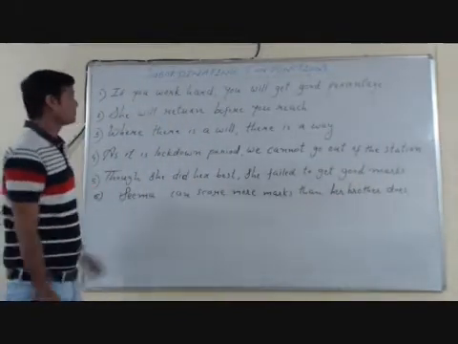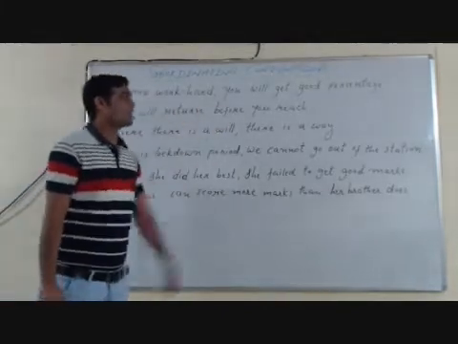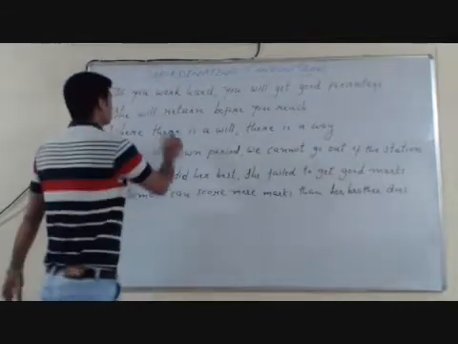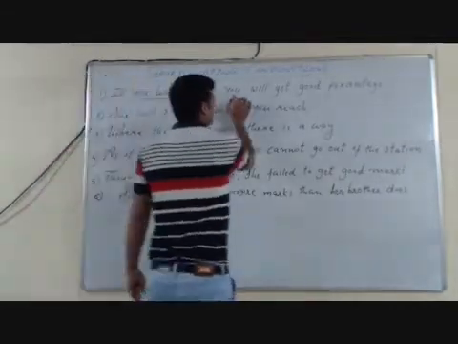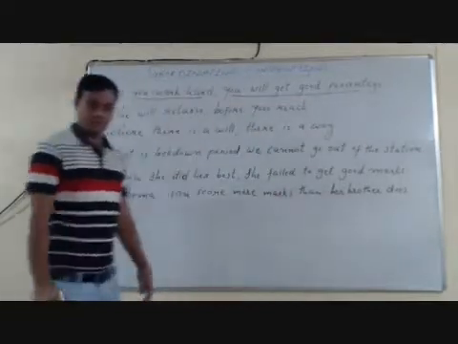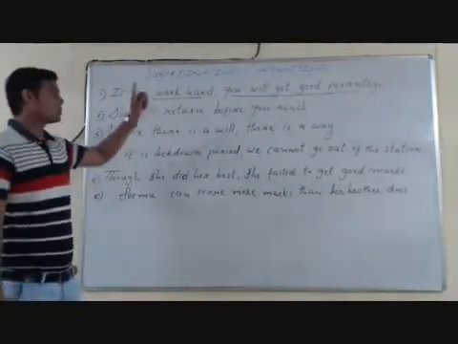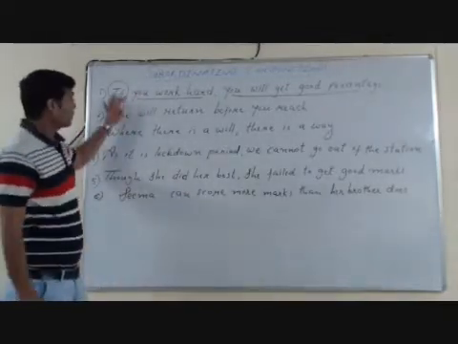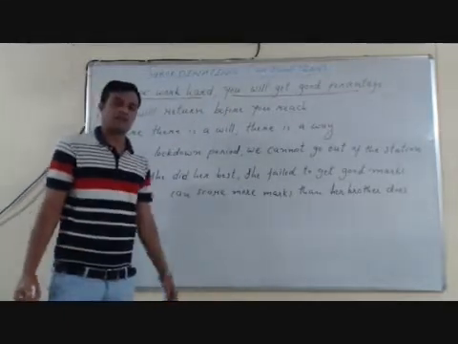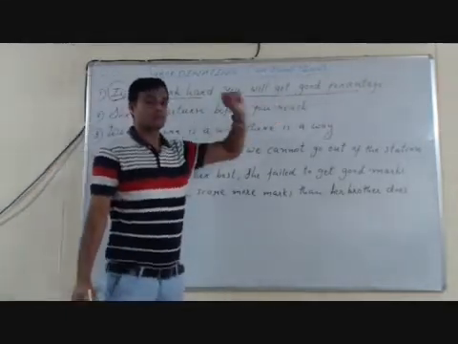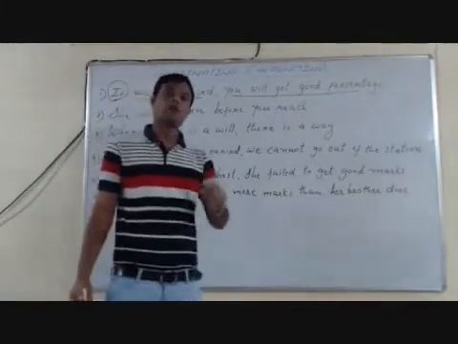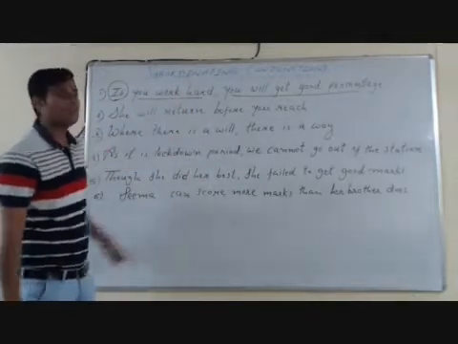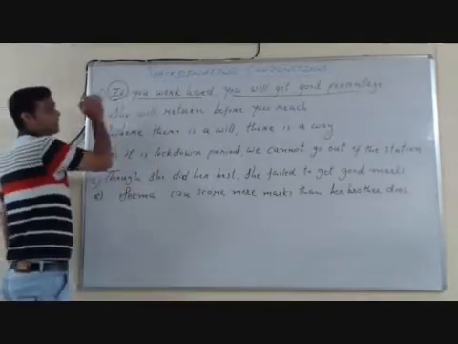The first sentence: if you work hard, you will get good percentage. If you see here, there are two clauses: you work hard, you will get good percentage. And these two clauses are joined with the conjunction if. But for this, you have to follow one condition, that is, if you work hard. So to show condition, we have used the conjunction if.